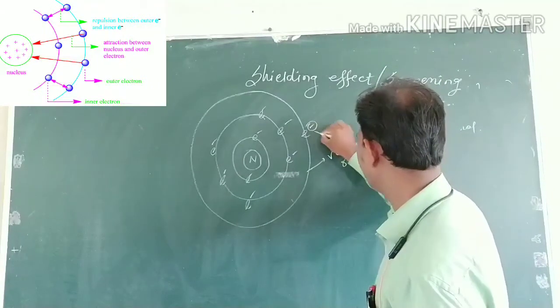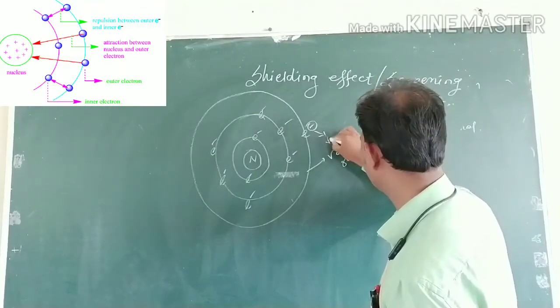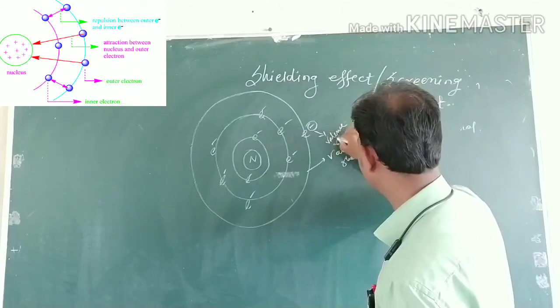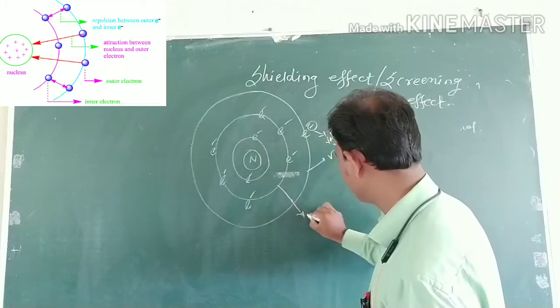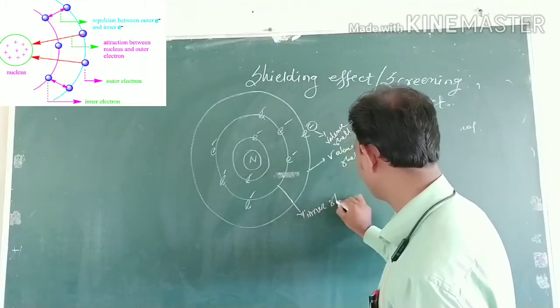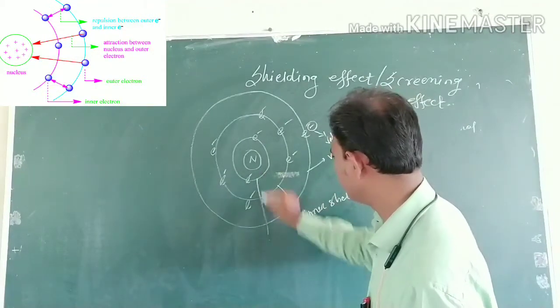The electron present in the valence shell is the valence shell electron. Here are the inner shells, and that is the nucleus.